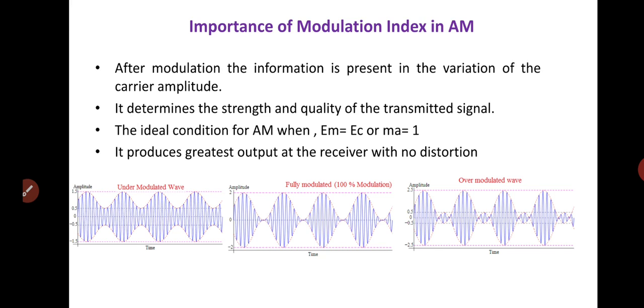The amount of carrier amplitude variation is small, and then the audio signal transmitted is weak. As the amplitude of the modulating signal is less than carrier amplitude, the distortions will not occur.